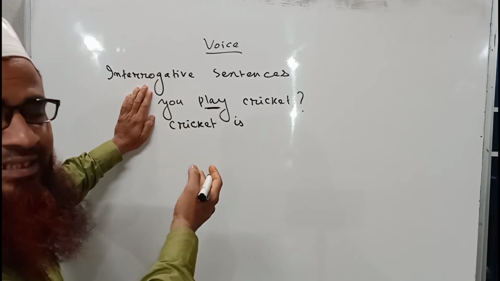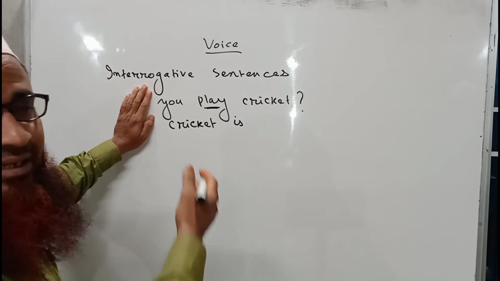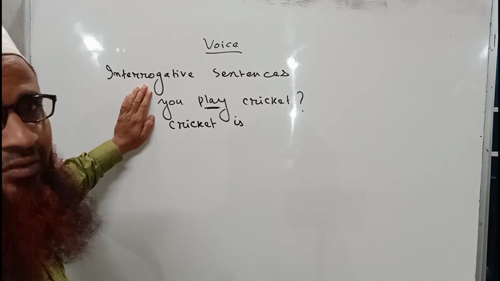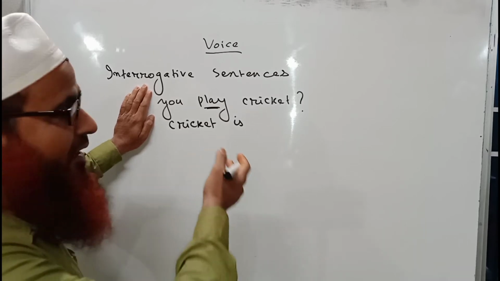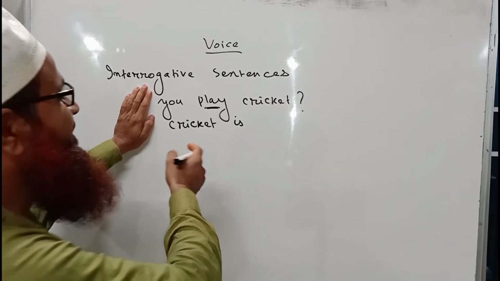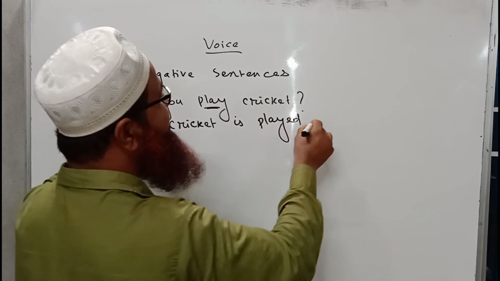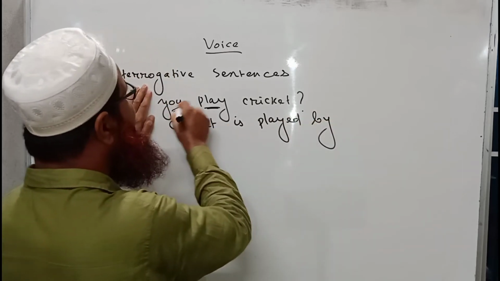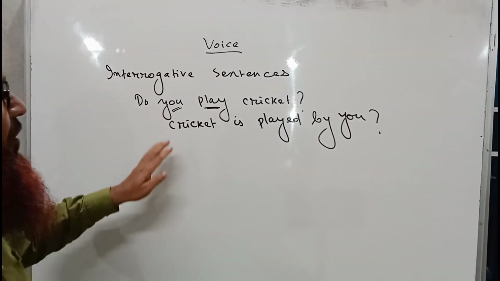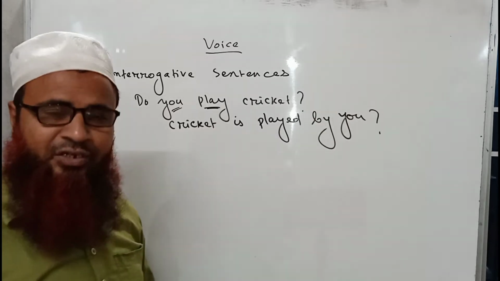Okay, I am discussing the same thing though, so don't think differently, and don't think that the voice sense of interrogative sentence is very difficult to learn. Very easy if you take it into account like this formula. Okay, so cricket is, then it will be played, past participle form, then there will be by, and the object you.